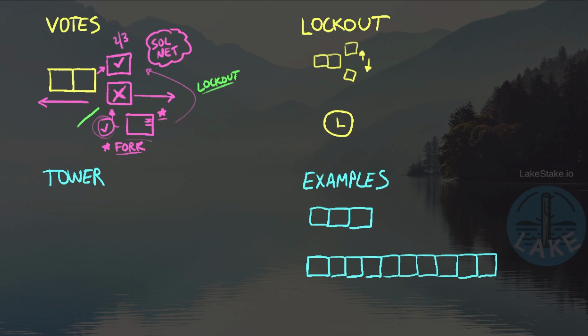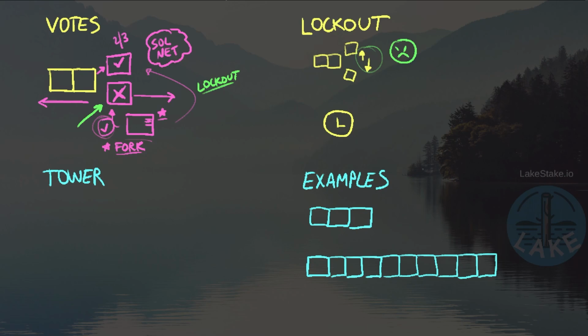In other words, this decision point here, this was a big commitment for the validator to decide to vote on this block. And now, because we voted on the wrong block, we're going to have to wait the lockout period before we can switch back over. So what exactly is this lockout period? Well, the lockout is meant to protect against attackers coming at the network and trying to switch back and forth between blocks in quick succession.